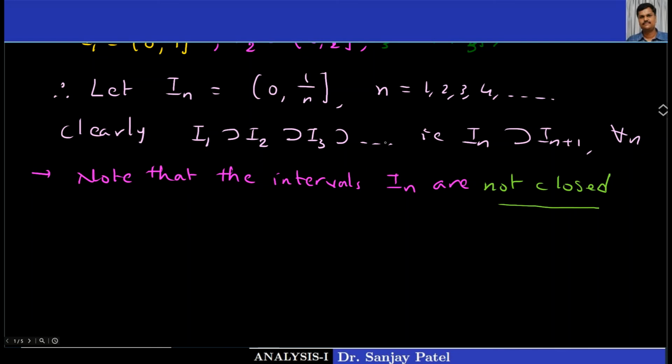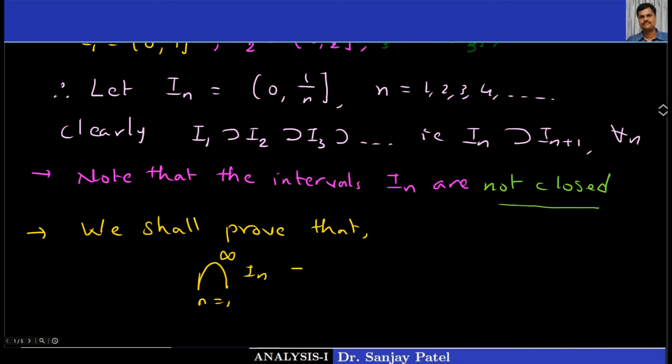So I will be showing that, we shall prove that intersection n equal to 1 to infinity In is equal to phi. It is empty set. Okay, so the theorem does not hold in this case.